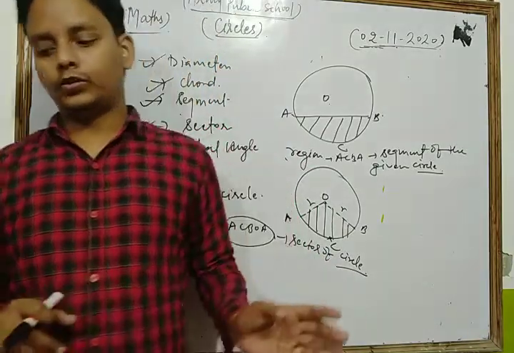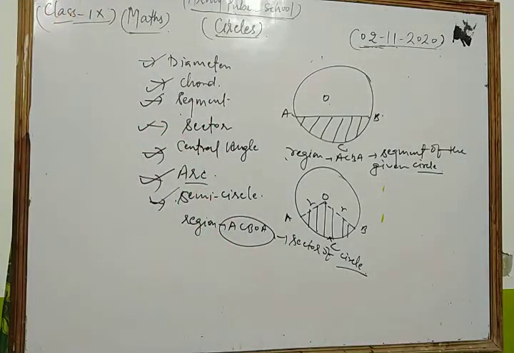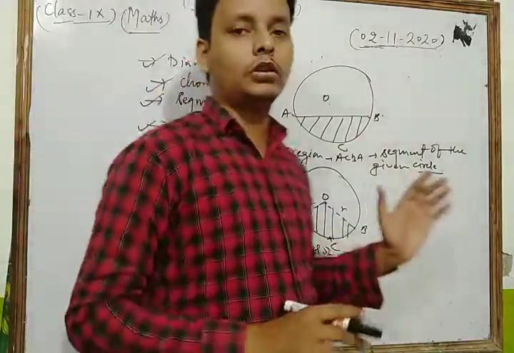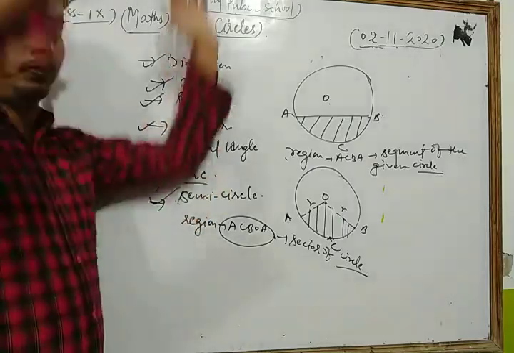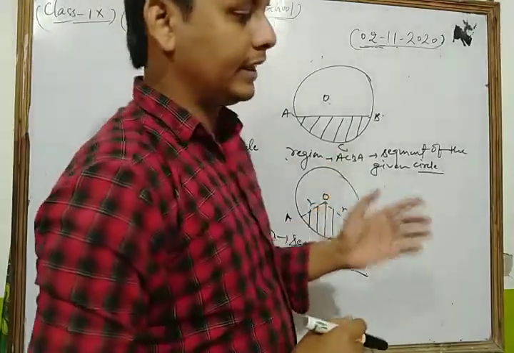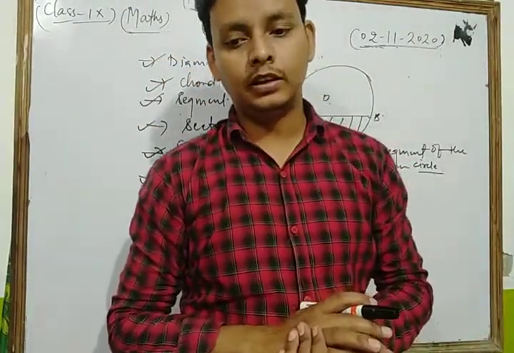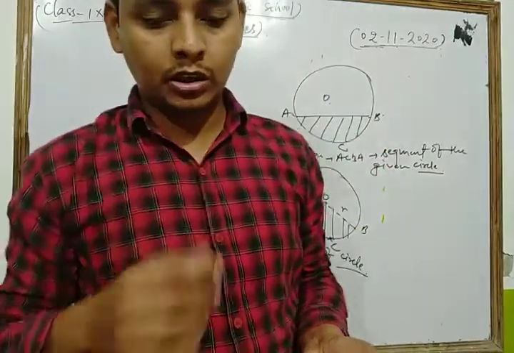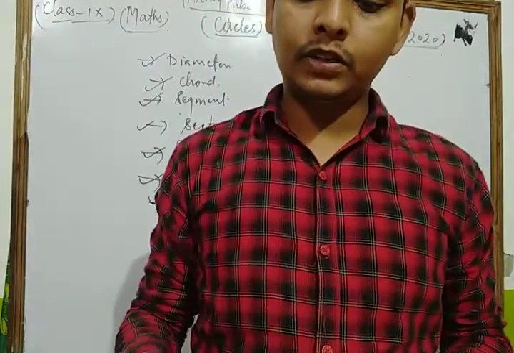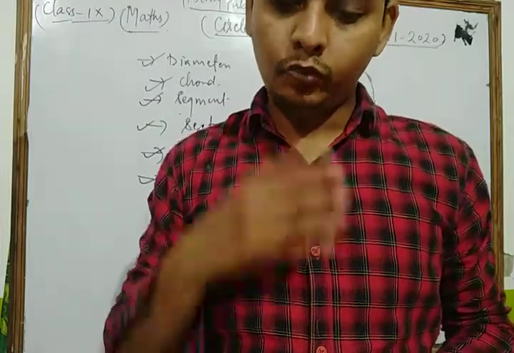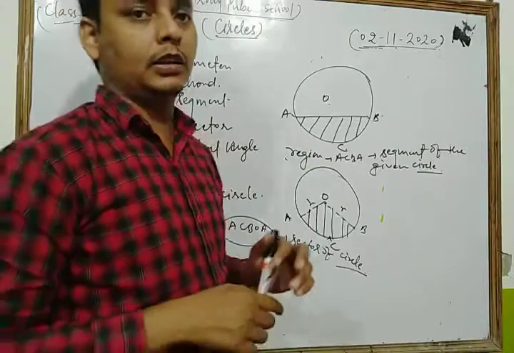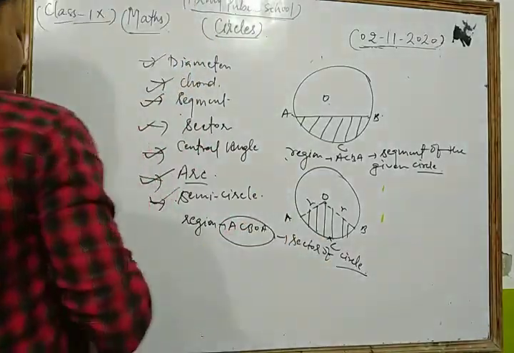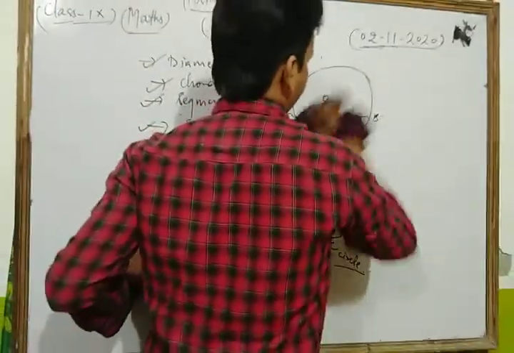In this way, dear students, we have cleared the concept of all important terms related to the circle. Now we take some important theorems based on the circle and solve them. After that, we take and solve some questions of the circle based on that topic. So first we take some theorems based on the circle.